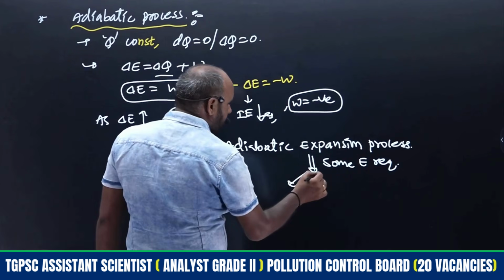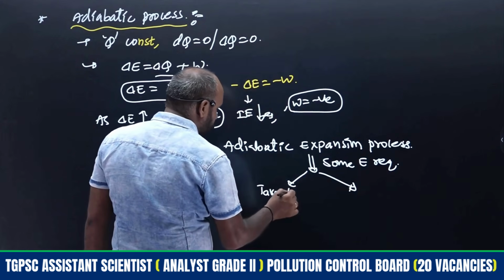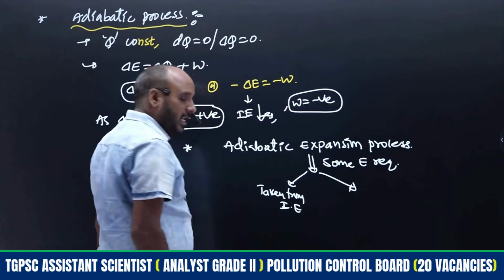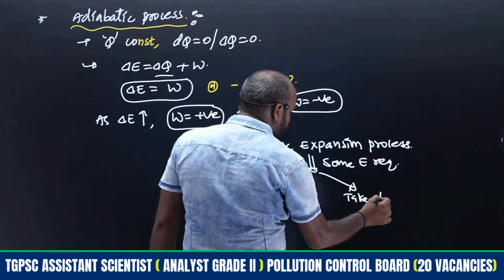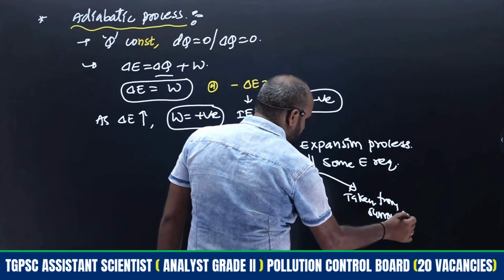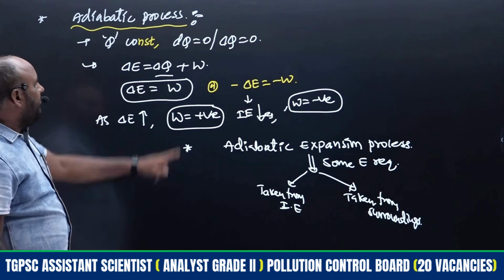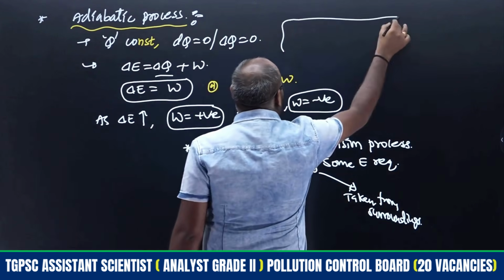So one is taken from internal energy, right? So here, taken from surroundings, right? Whenever dq is 0, remember here this is also important.